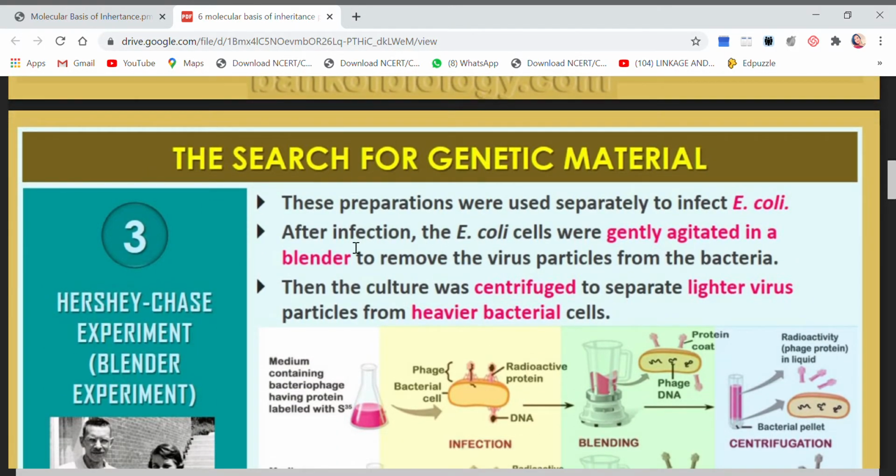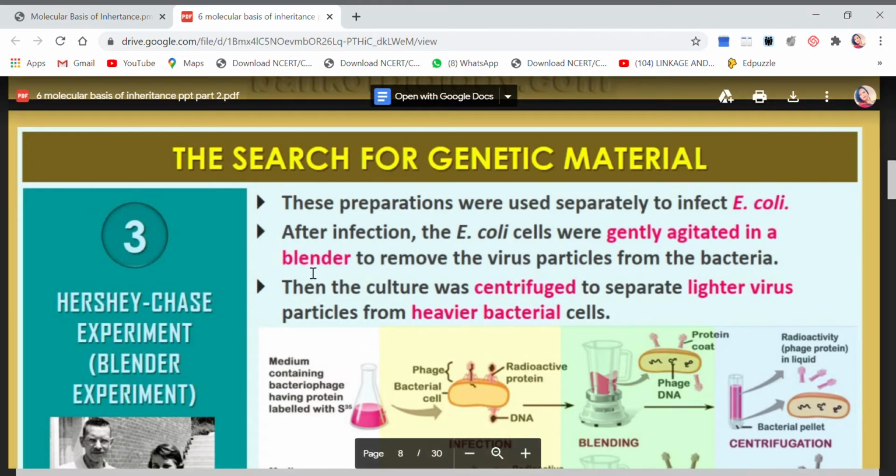Now what they wanted us to do was, after infection, the E. coli cells were gently agitated in a blender.